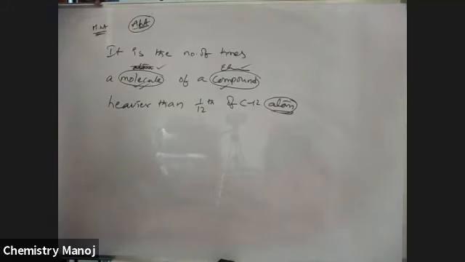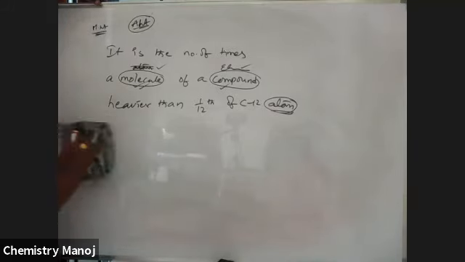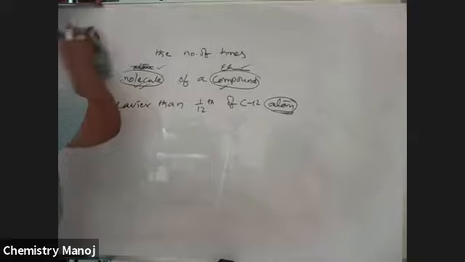Now I am going to calculate the molecular weight of a substance, just by adding atomic weights.